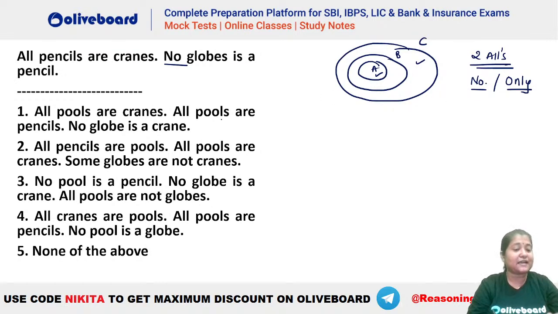So anything that can be eliminated here? You can see the second one can be directly eliminated. Why? Because to have a no, you should have a no or an only in the set of statements. Here you have some not. So from this some not, you cannot have a definite no. So that means this is eliminated. Similarly, the third is also eliminated because here we have 2 no's and 1 all. To have a definite all, there should be at least 2 alls in here. So that means this is also eliminated.